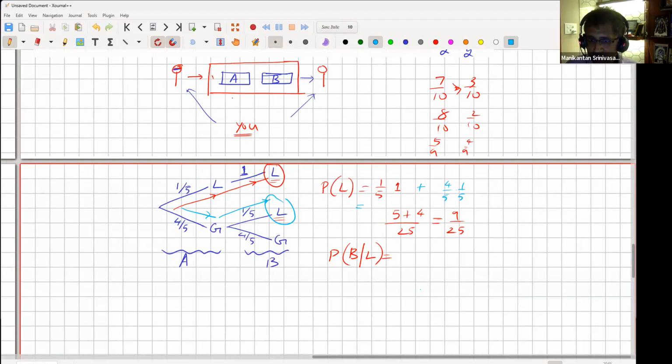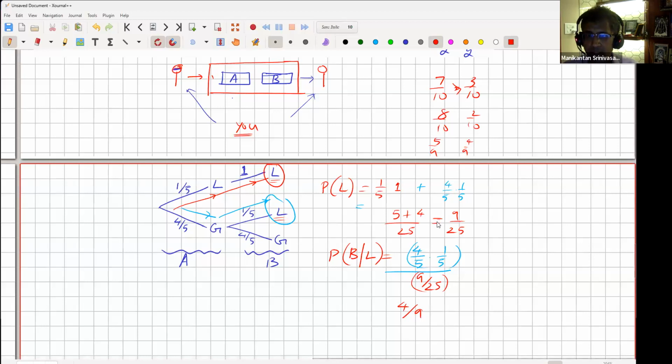Which means we'll have to see what fraction the latter route, the 4/5 into 1/5, contributed of the total probability of 9 by 25. The total probability for him losing was 9 by 25, of which one fraction came from him losing in store B. That was 4 by 25. So the answer is 4 by 9. So 4 by 9 is the probability that he lost it in B.